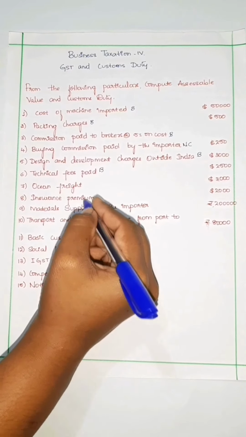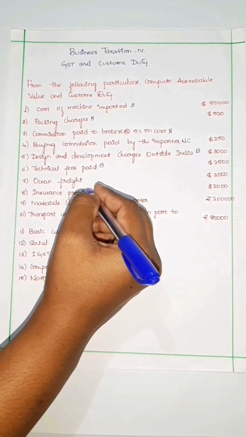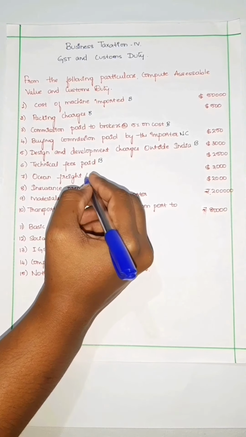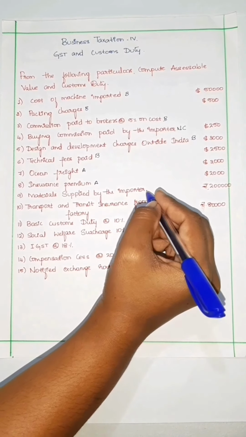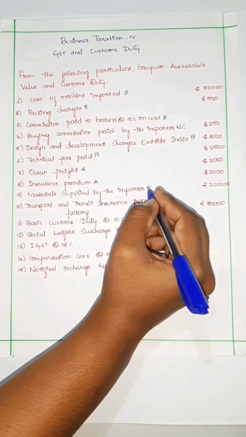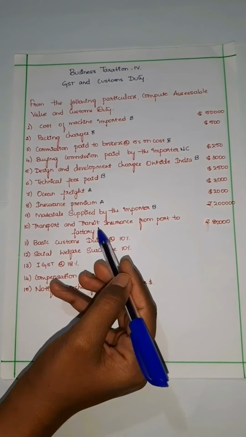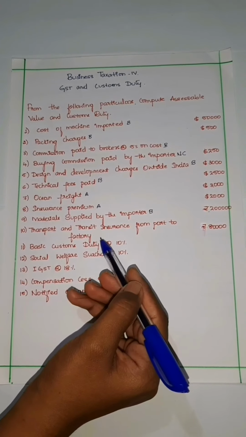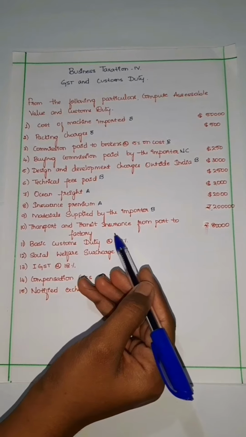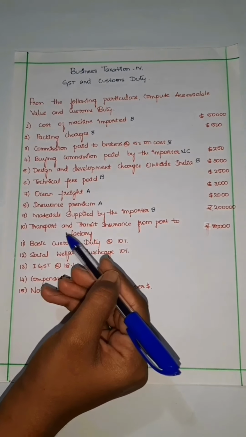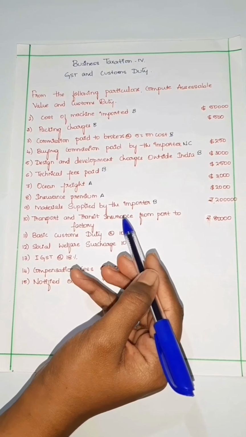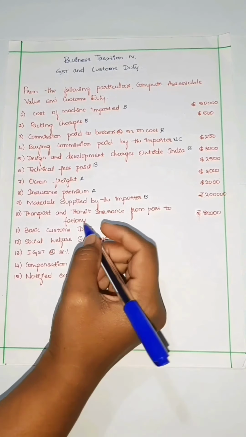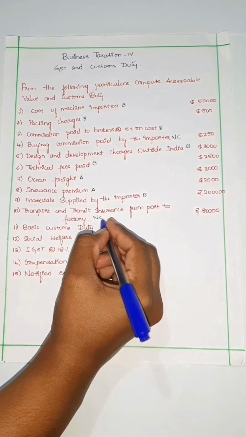Ocean freight and insurance premium are the additional charges, so you have to take them after FOB. Material supplied by the importer should be taken before FOB. Transport and transit insurance from port to factory should not be taken into consideration. If at all it was transport and transit insurance to port from factory, then we have to consider. Next, I'll write this NC, that is not considered.